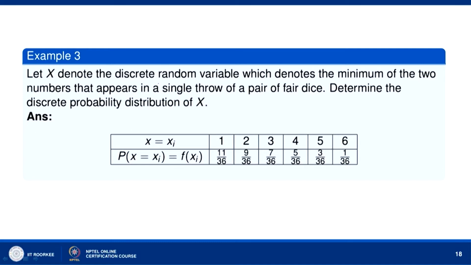Now, let us consider this problem. Let x denote the discrete random variable which denotes the minimum of the two numbers that appear in a single throw of a pair of fair dice. Then determine the discrete probability distribution of x.